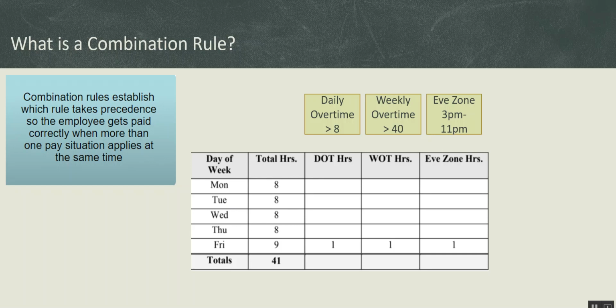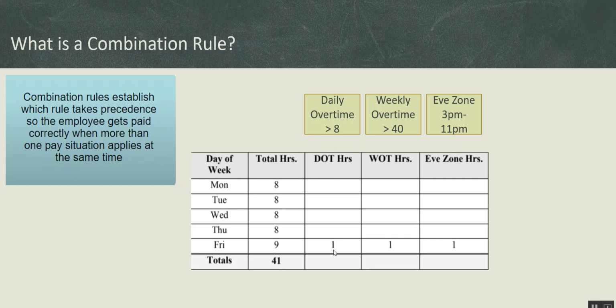Now on Friday, he has worked a bit extra. He has worked 1 more hour beyond his actual scheduled hours. So he typically works 7 to 3, but on Friday he has worked from 7 till 4. Because he has worked beyond his 8 hour schedule, his total working hours is 9 on Friday, and anything over and above 8 hours will give him daily overtime, as you can see.